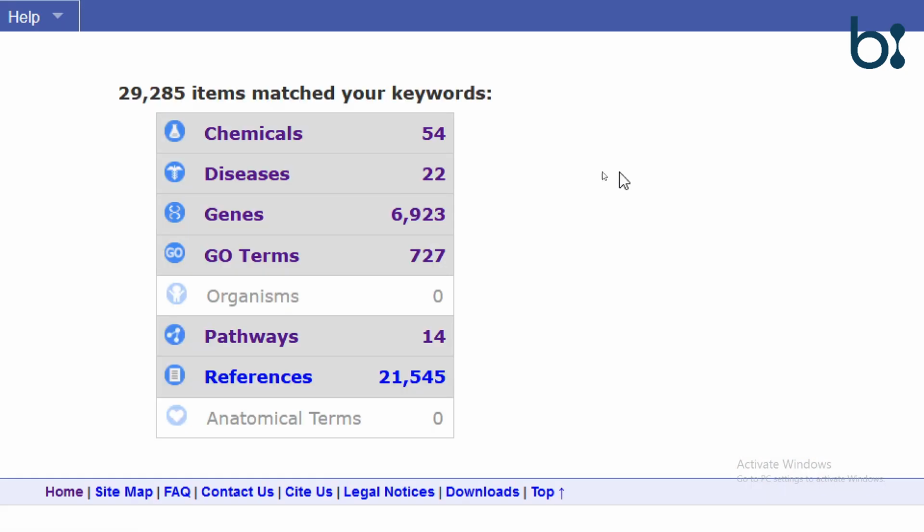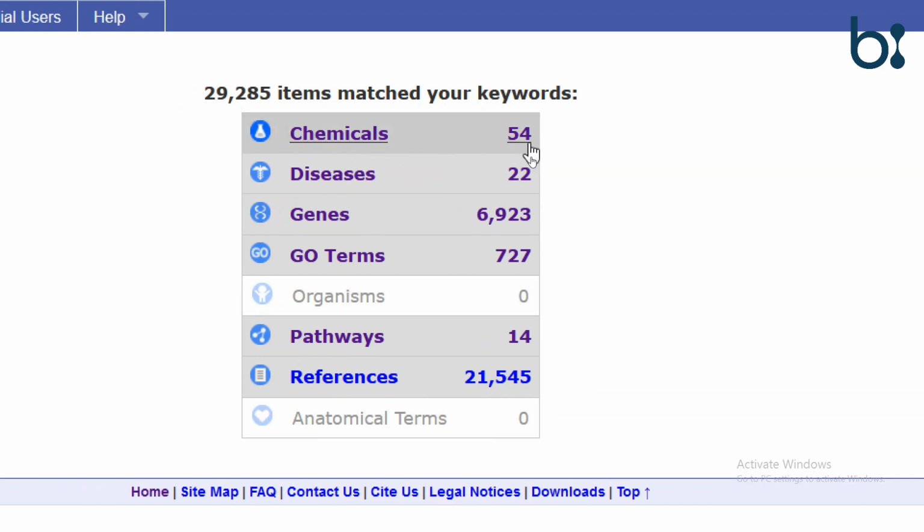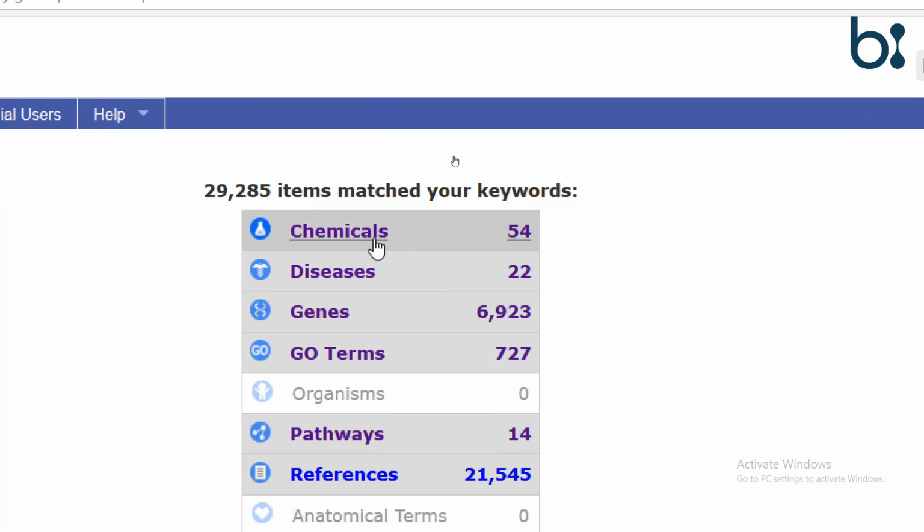So this is the information about the keyword kinase. There are 54 chemicals which are showing interaction with the kinase, 22 diseases, 6,923 genes and 14 pathways. Let's see the first, that is the chemical results.